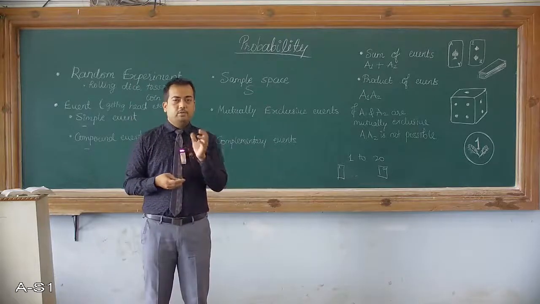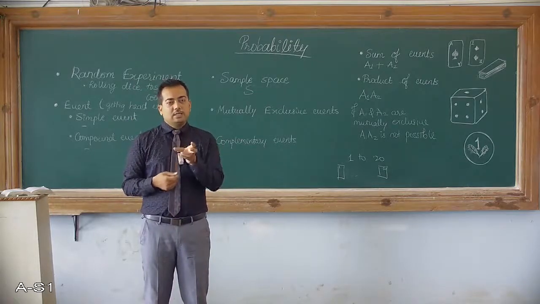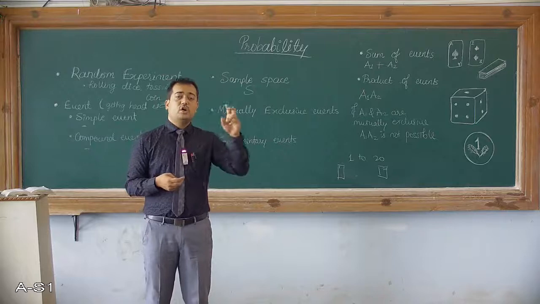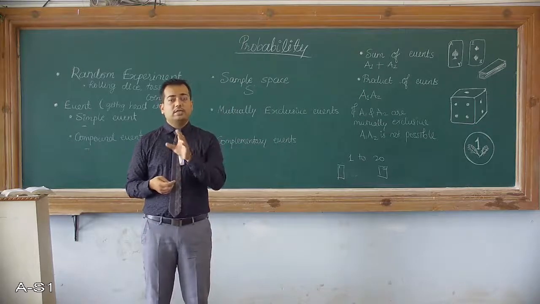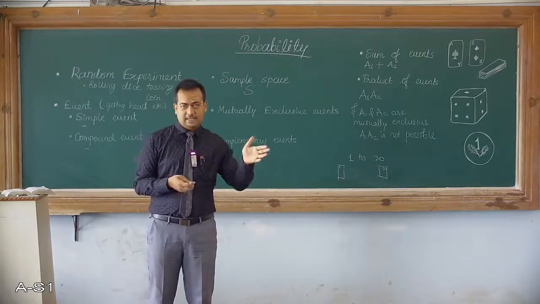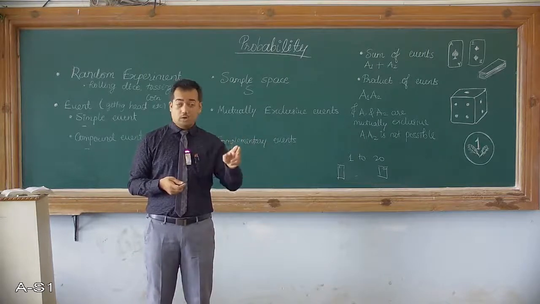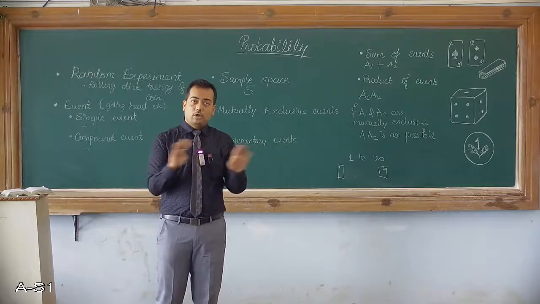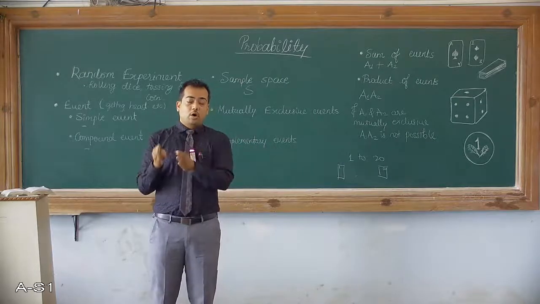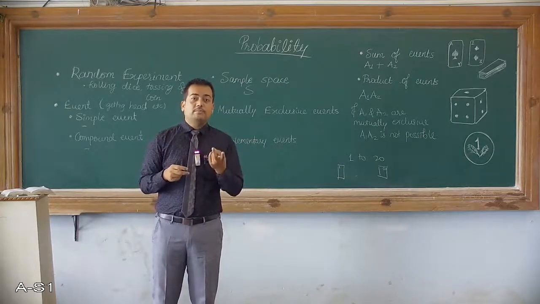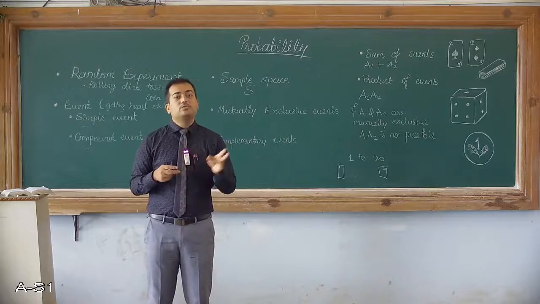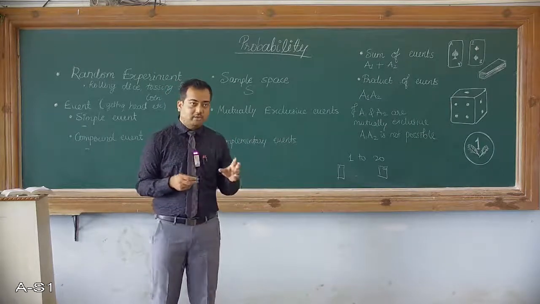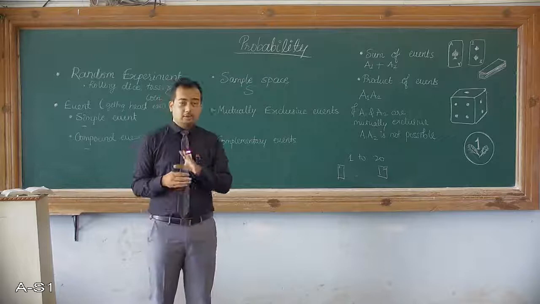And complementary events, you can do it this way. Either it is odd or it is not odd. When you say it is odd, it covers 1, 3, 5, 7 till 19. And when you say it is not odd, then it covers 2, 4, 6 till 20. Altogether it covers all the options. So odd or not odd, these two can be complementary events, and they use all the options of the entire experiment.